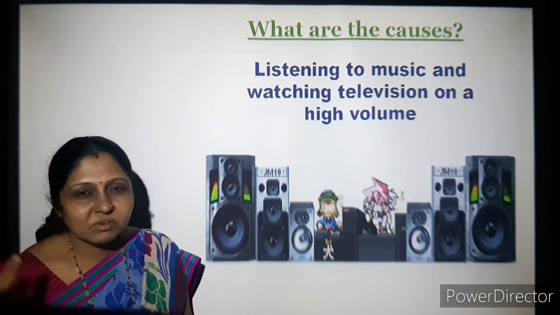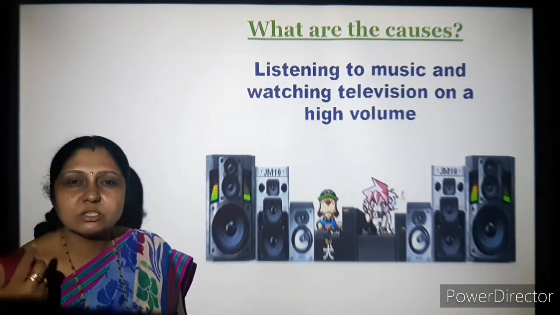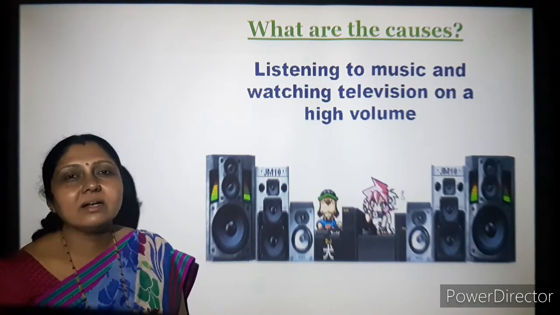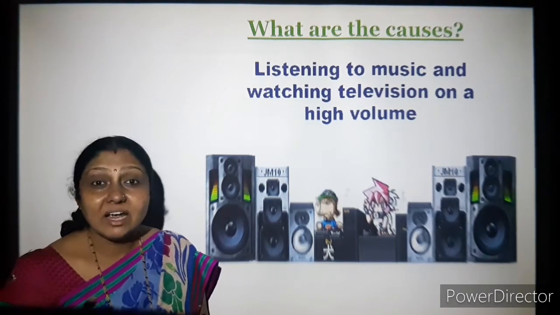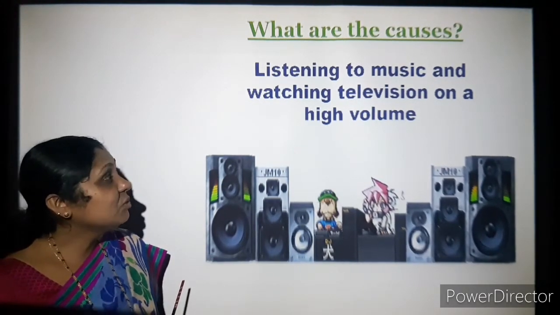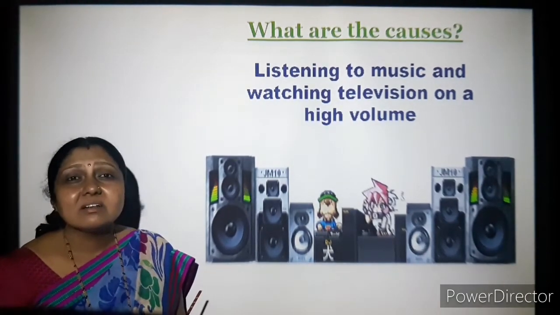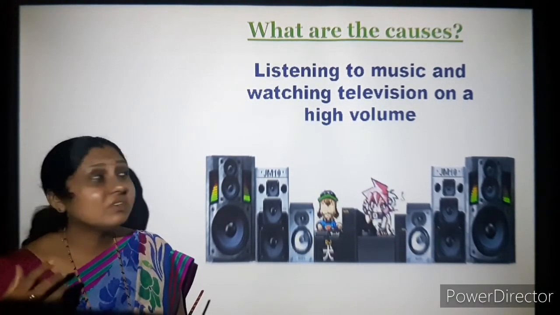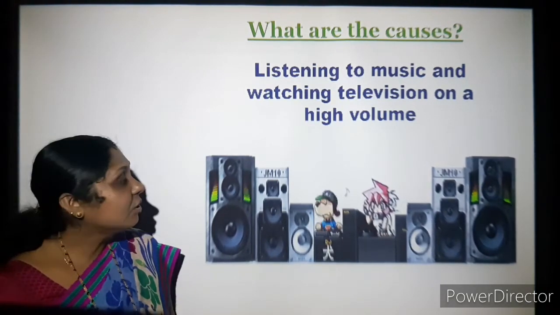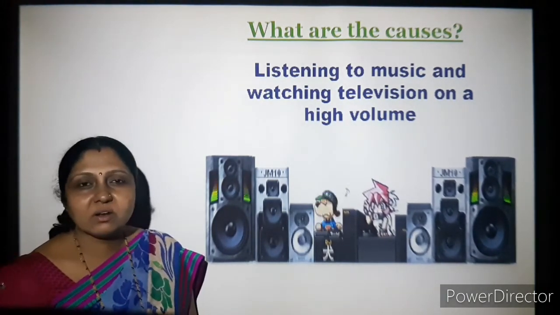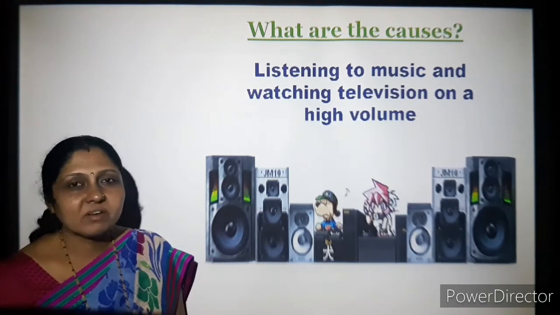Even when it comes to different functions, they never bother who is being disturbed. We just think of our enjoyment. So music and television used at high volume also cause noise pollution, which is not at all good for our ears and also for our health.